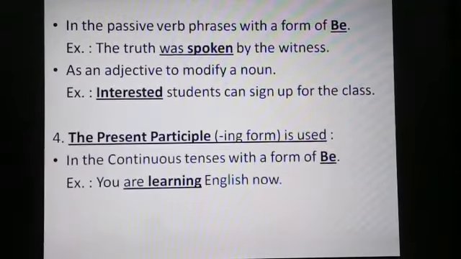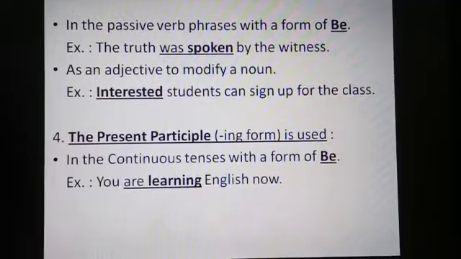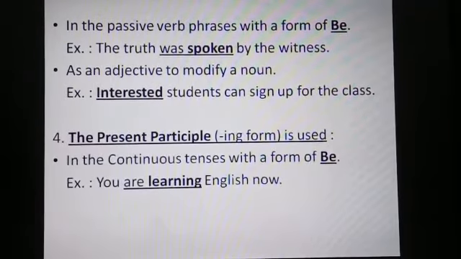You are learning English now. This is a sentence in present continuous, where are learning is the verb phrase, are is the helping verb, a form of be, and learning is the main verb, the ing form or the present participle form of the verb learn.